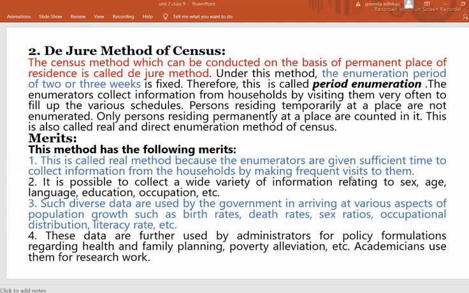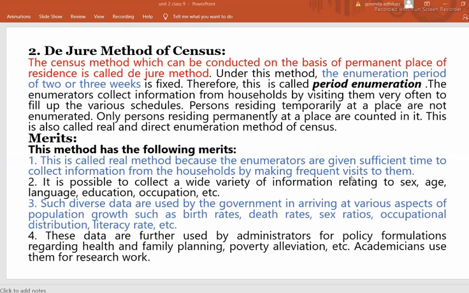Why is this called the real method? One night enumeration is not real. Why? Because one night or one day is not sufficient time for the enumerators. So the enumerator may fill up the form by guessing. When the form is filled up by guessing, the real information may not be collected. But according to this method, there is a 1 or 2 week duration.